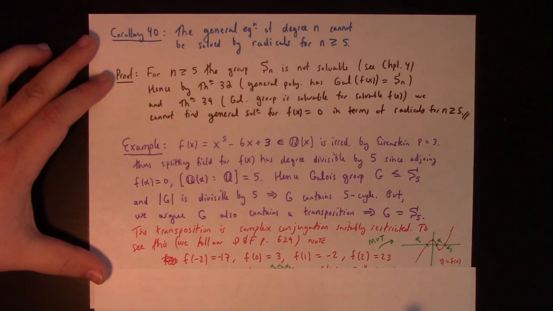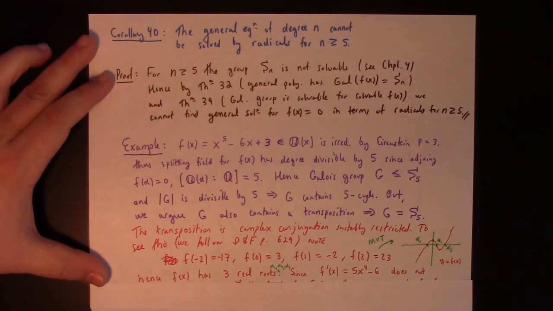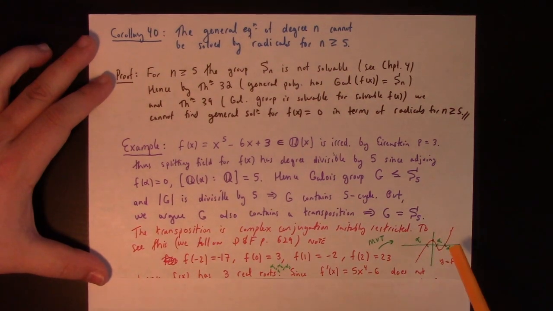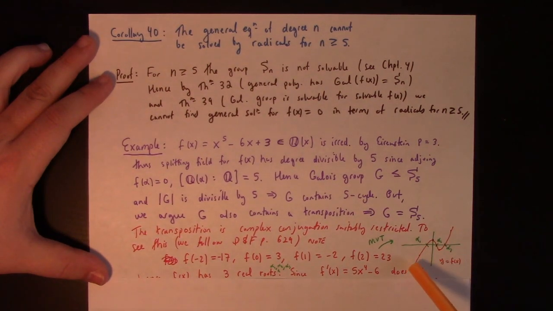However, there can't be a 4th one because the derivative of this is 5x to the 4th minus 6. And I believe that has 2 real roots. I think that's probably got 2 real roots. Is that right? Let's see here.